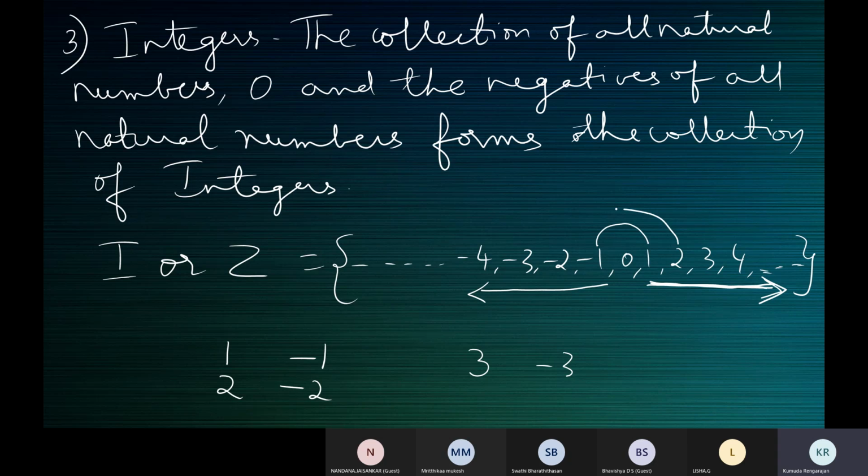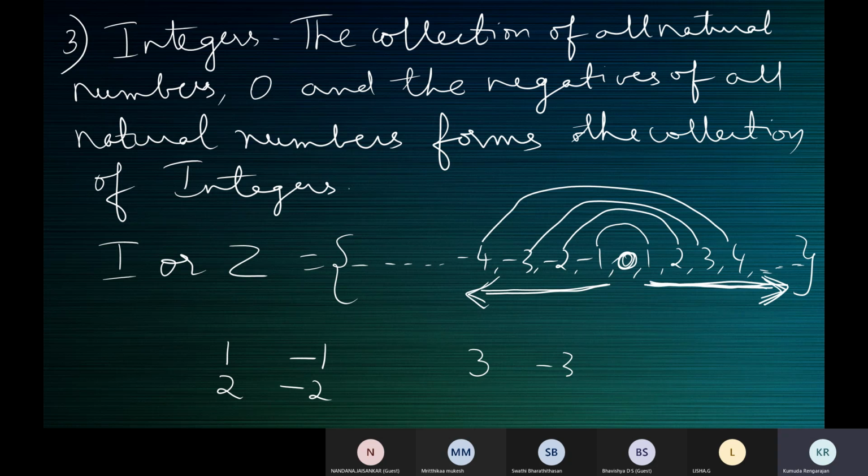The negative of 2 is -2, the negative of 3 is -3, the negative of 4 is -4, and so on. The natural numbers are to the right of 0 and their negatives are to the left of 0. So in this collection of integers, we find all natural numbers, the negatives of all natural numbers, and 0. We might all understand what integers are, but you should be able to express what you've understood.